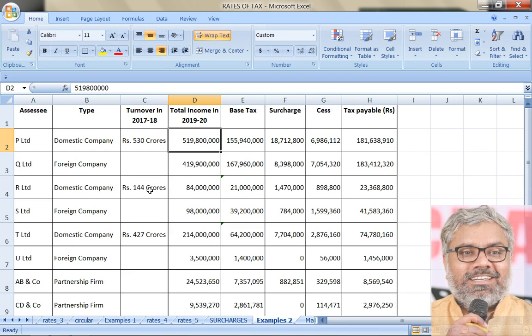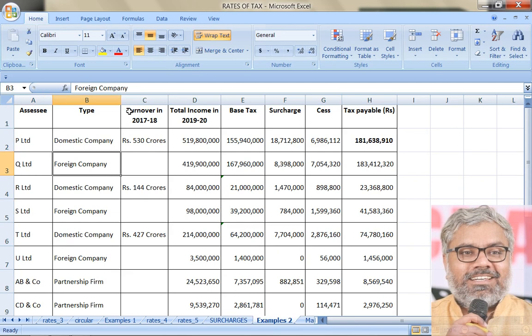So when the income of more than 10 crores is there, automatically the surcharge applicable for a domestic company will be 12% on base tax. So on base tax 12%, cess is what? 4% on base tax plus surcharge. Adding all of them together, the answer here is finally how much? 18 crores 16 lakhs 38,910. That is the answer for first case, P Limited.